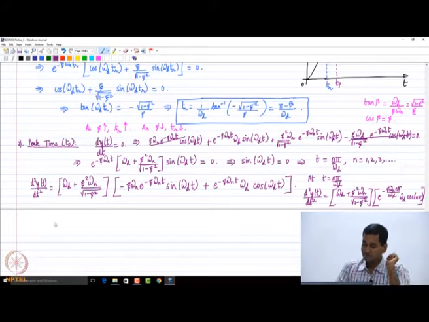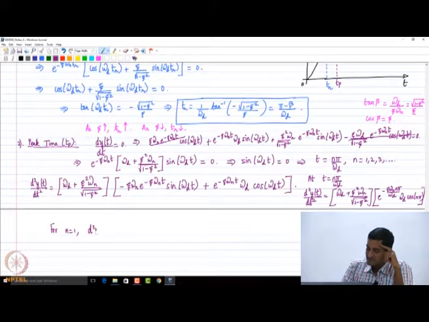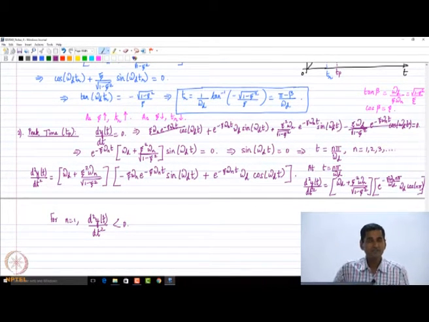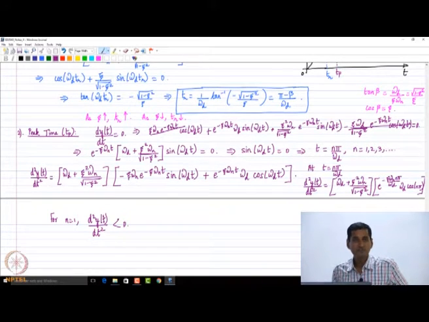Now we see that for n equals 1, the second derivative becomes negative. For n equals 2 or something like that, the second derivative is positive, so that indicates a local minimum.